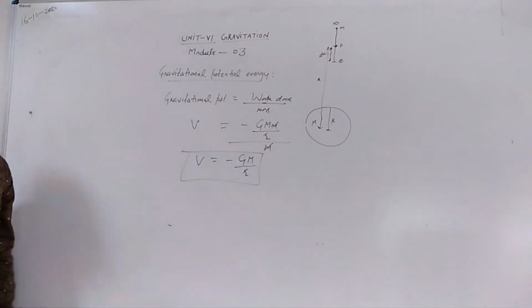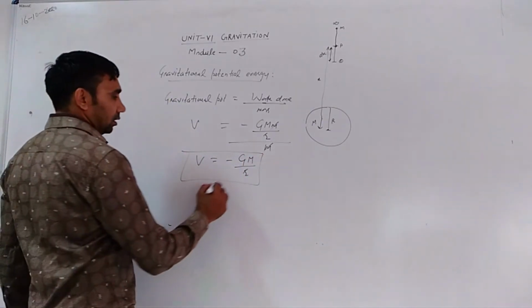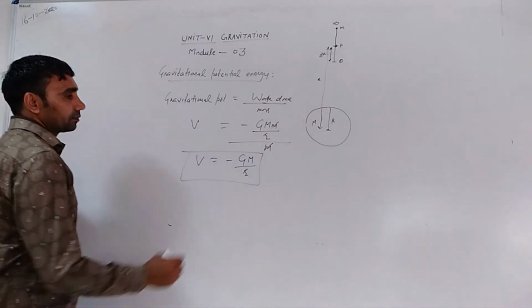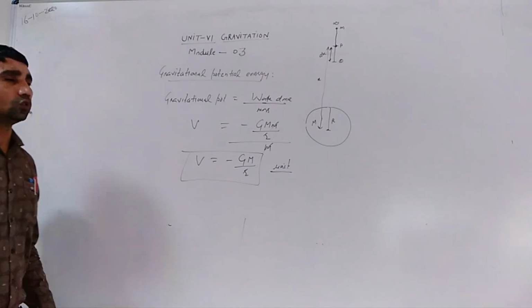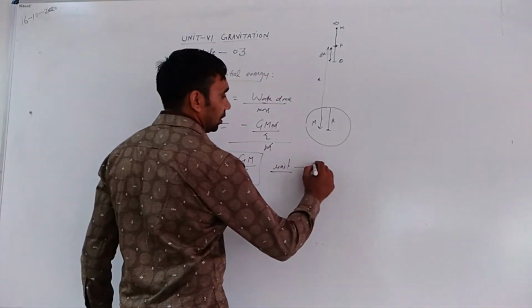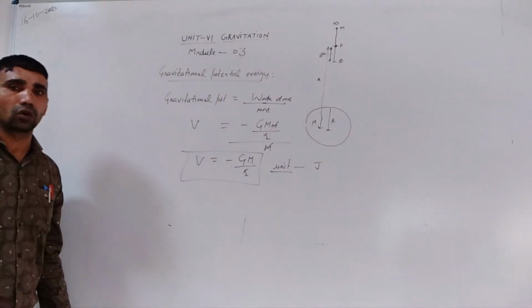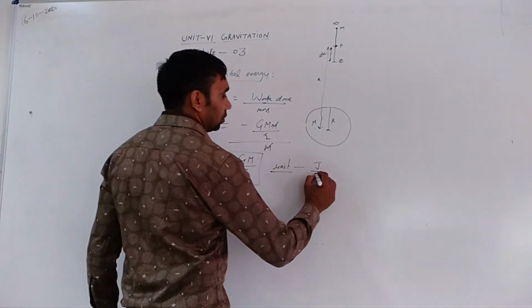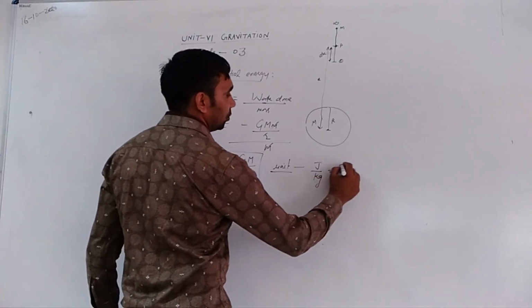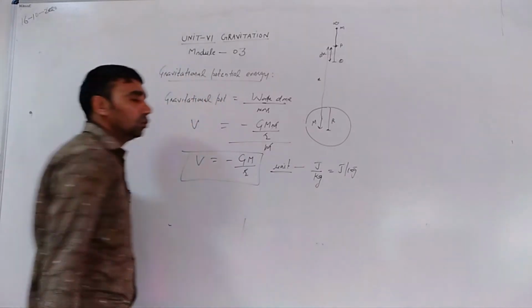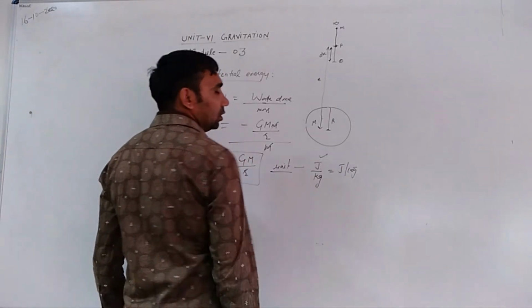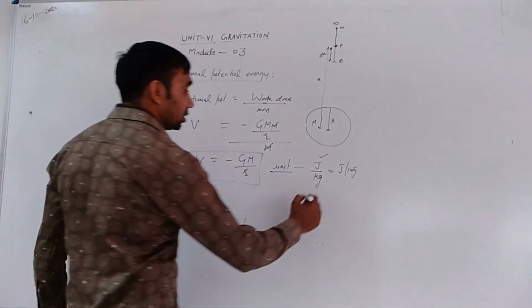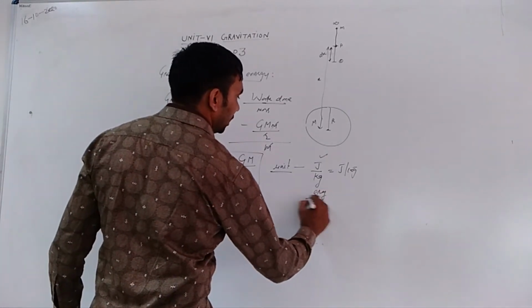Unit of gravitational potential: unit of work done, as we know, is joule. Unit of mass is kilogram. So joule divided by kilogram, joule per kilogram. Unit in the CGS system: as we know, the unit of work done in the CGS system is erg divided by gram.